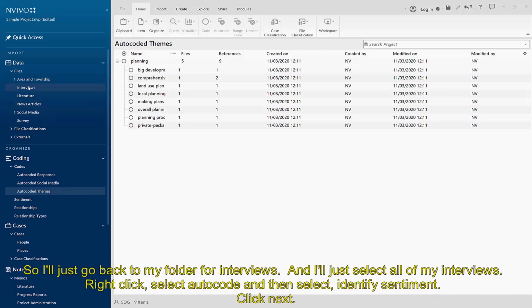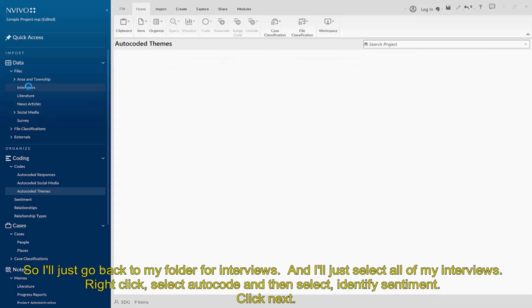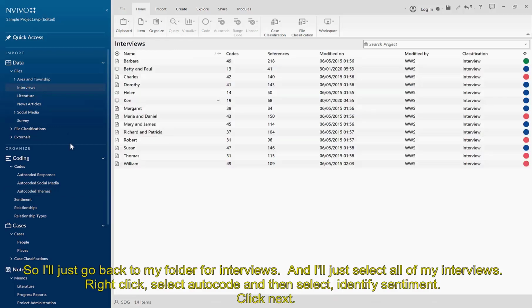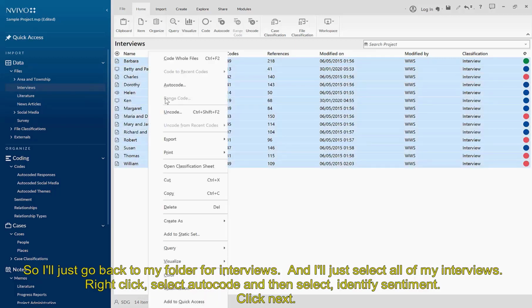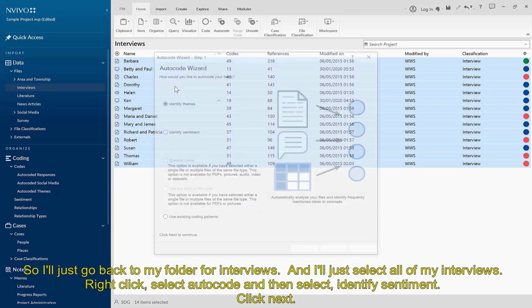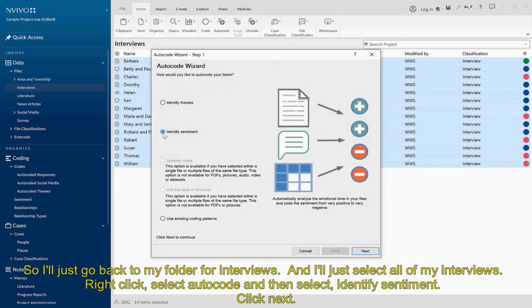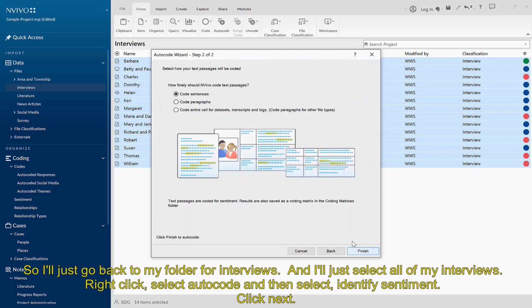So I'll just go back to my folder for interviews. And I'll just select all of my interviews, right-click, select Autocode, and then select Identify Sentiment. Click Next.